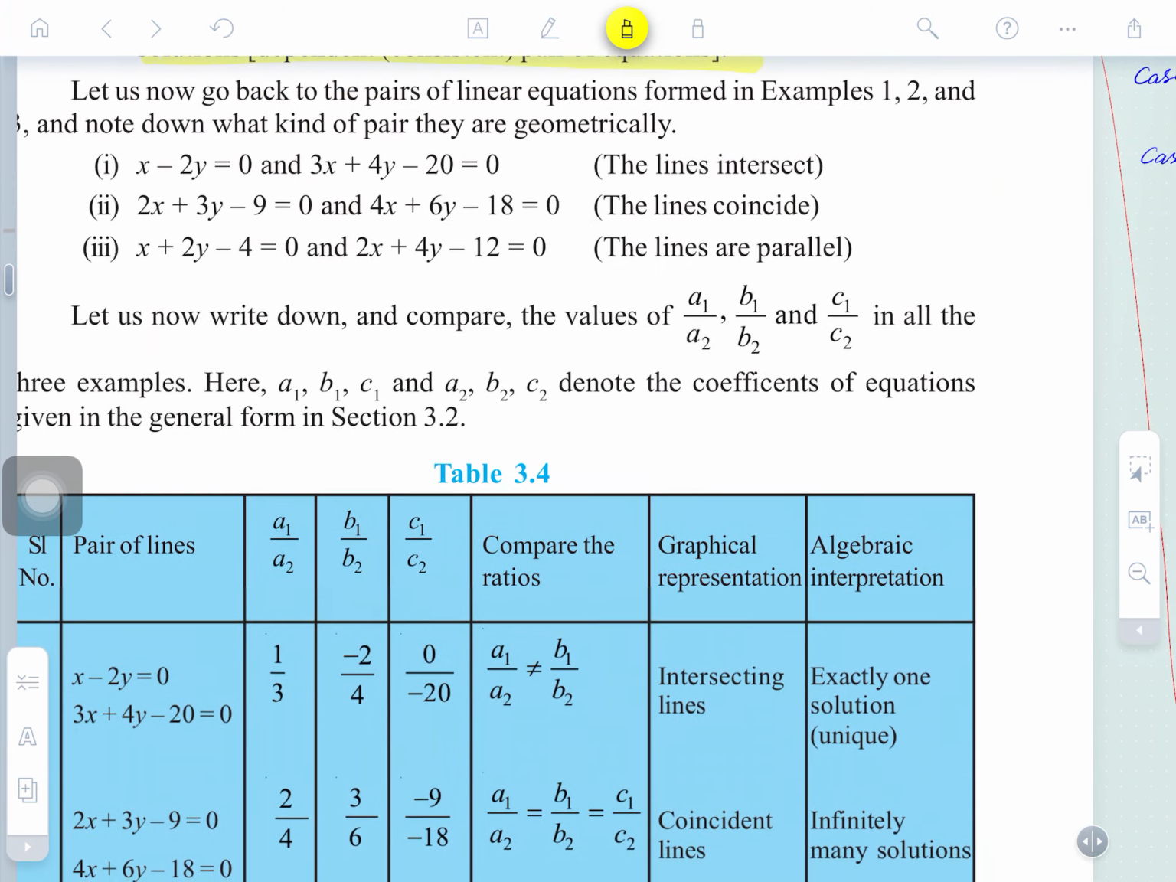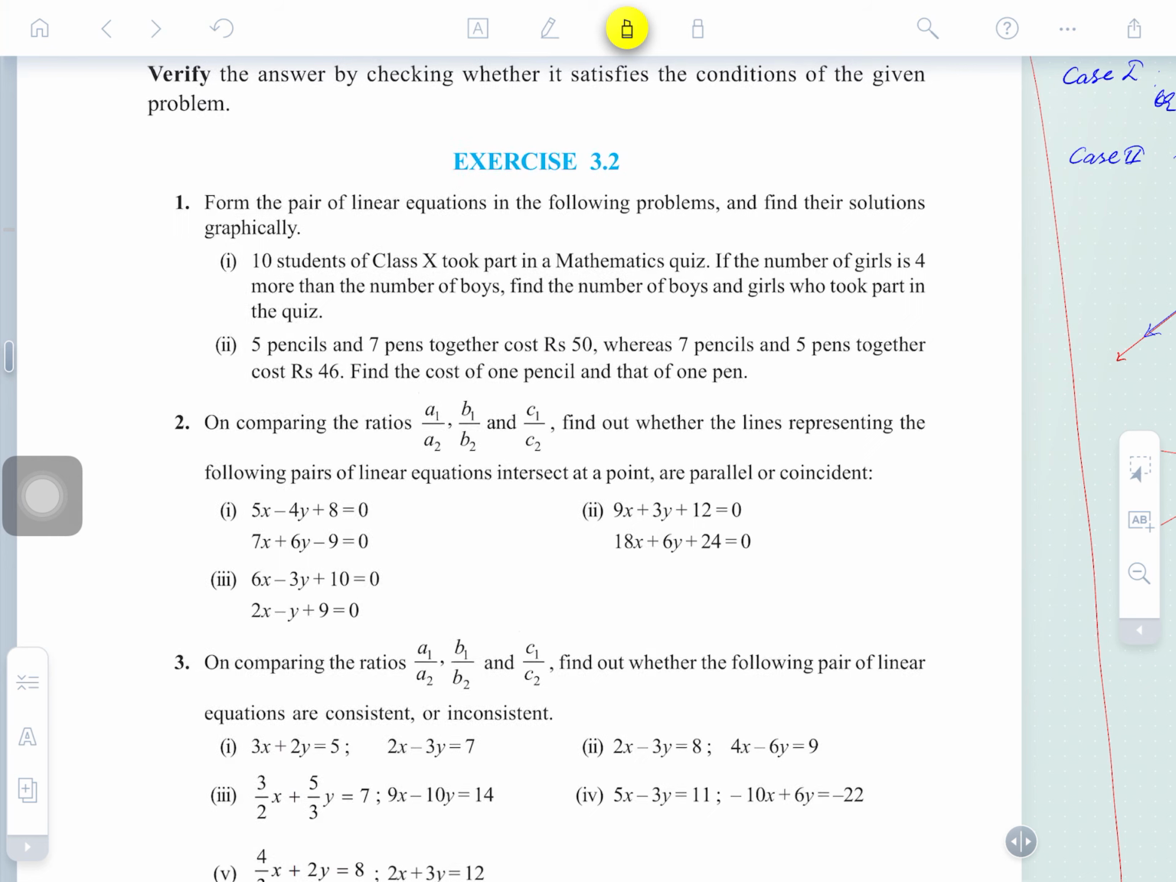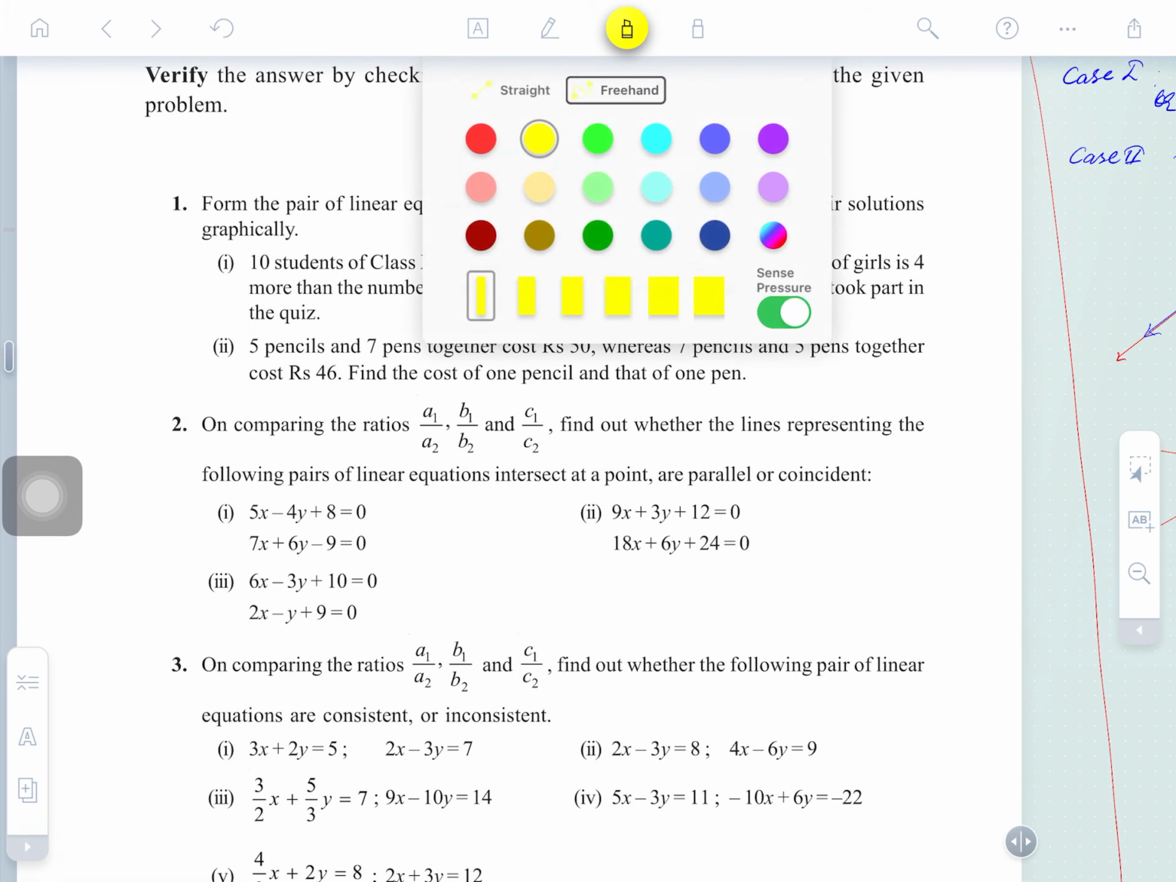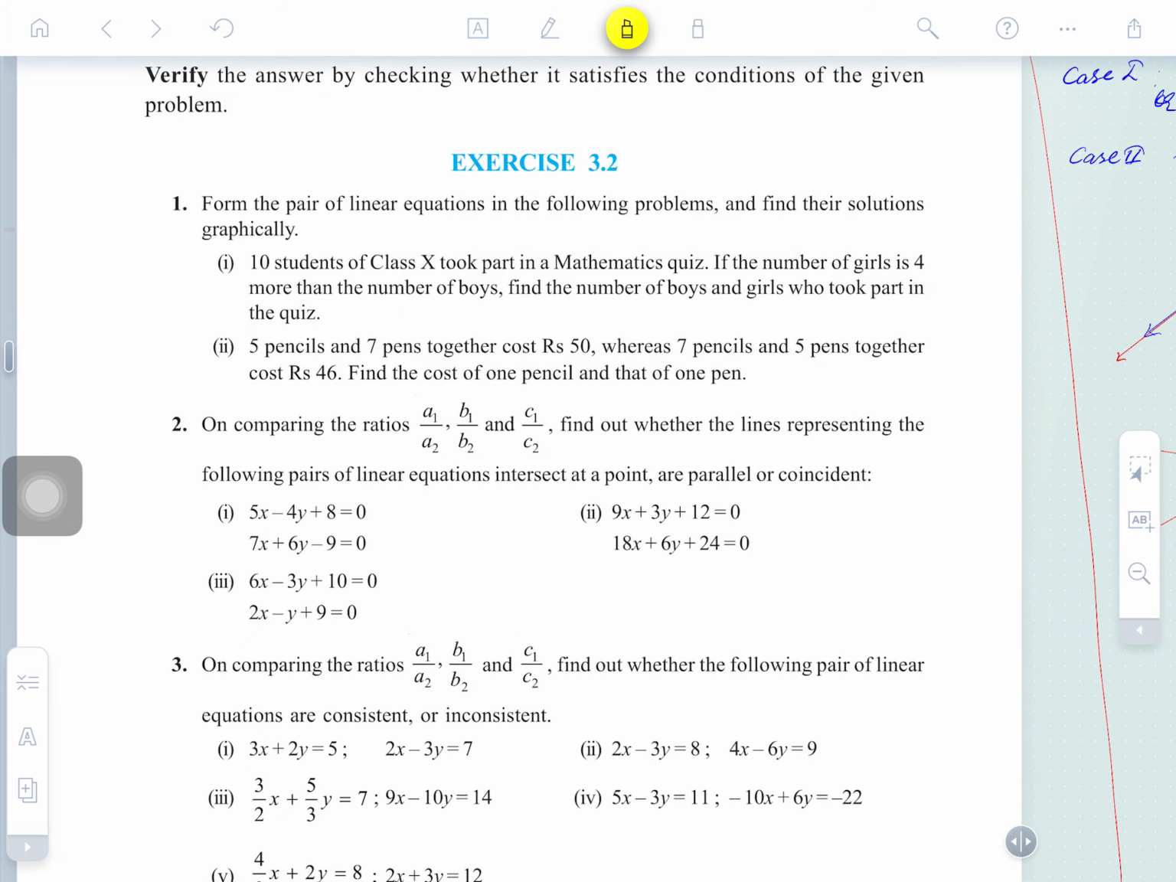So what variety of questions are here? You may see the variety of questions in exercise 3.2. What is it saying? The question is saying: form the pair of linear equations, and the solution graphically is to be given. The students have to form the linear equations. You will bring the linear equations and draw the graph. You already have drawn the graph this time. And you need to give the graphical representation.